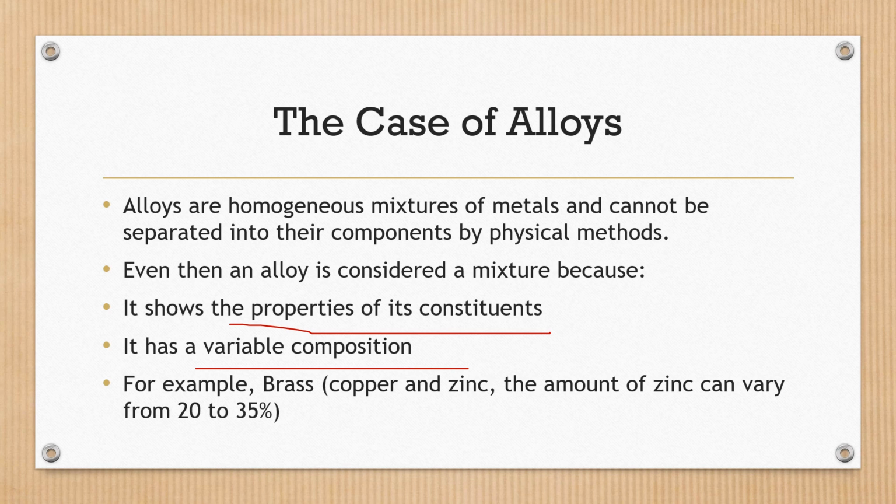Here we can take an example of an alloy of copper and zinc known as brass. Here the amount of zinc can vary from 20 to 35%. So since these alloys do not have a constant composition, they have a variable composition, and these are the properties of mixtures, it is regarded as a mixture.